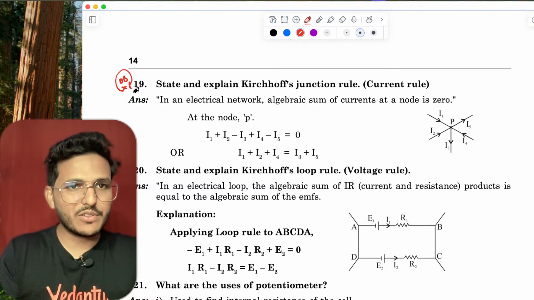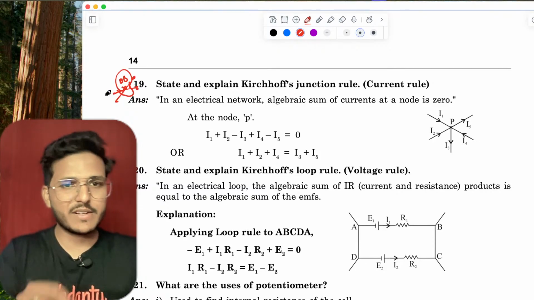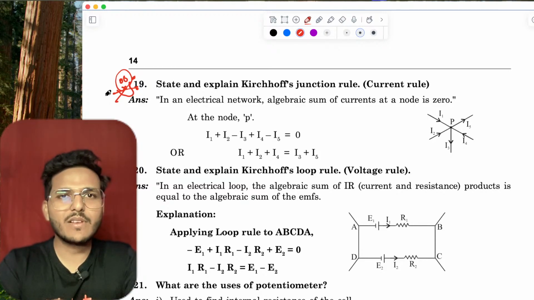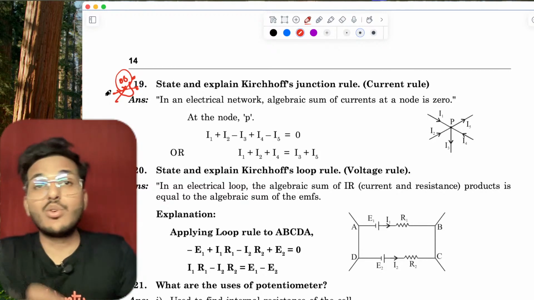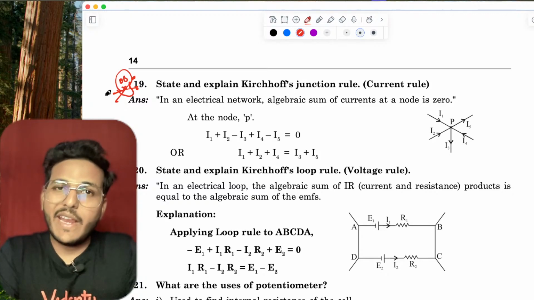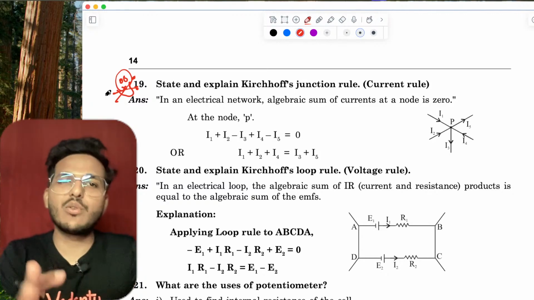Now come to state and explain Kirchhoff's junction rule, the current rule. This is most important, just put the marks, right? It means there will be no current drop at any junction, that is, incoming current is equal to outgoing current.